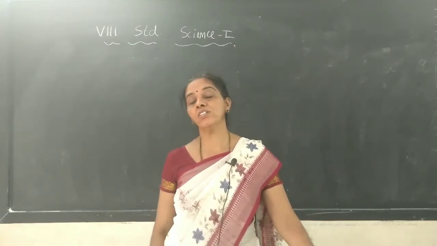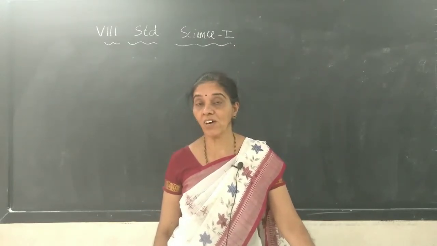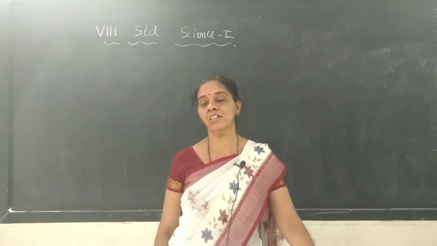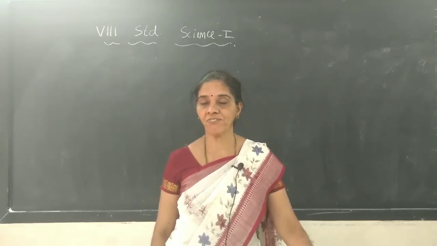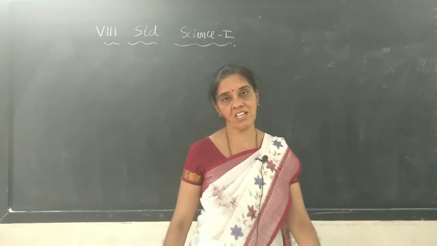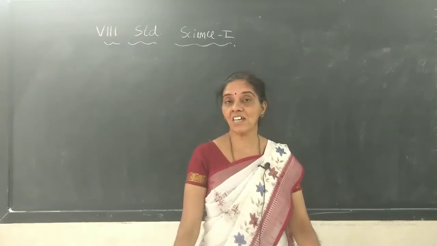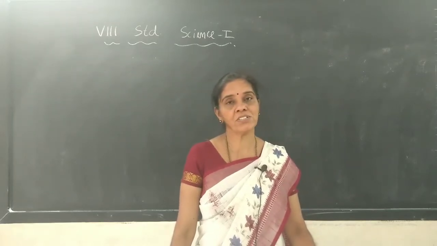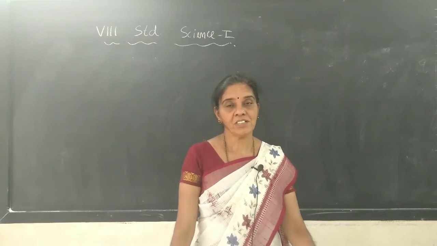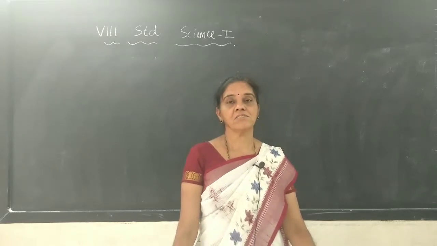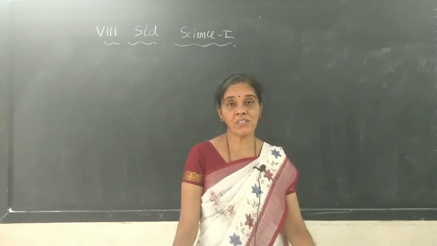Today we are going to learn about one important sense organ of human beings. We have 5 sense organs. Which are they? Like the hearing sense organ, the ear will help us. Then the smell, the nose will help us.